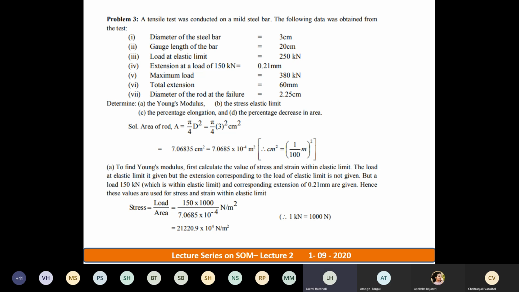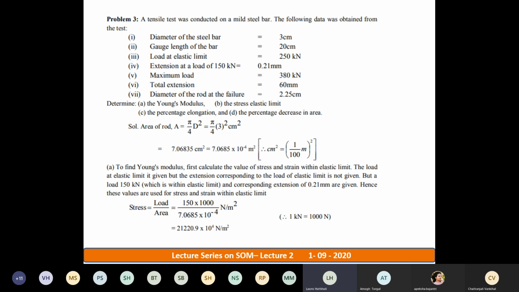Okay. Observe this slide carefully. Just go through the question. We have studied the tensile test on a mild steel specimen. Have you studied that graph, the stress versus strain graph, nominal stress versus strain? Tensile test? Yes, ma'am. Okay. Just remember that concept, that experiment, that graph. Now I'll solve a numerical example on that particular graph itself.